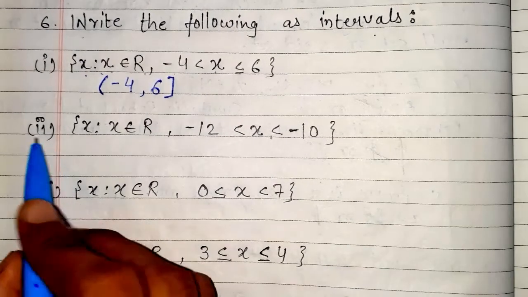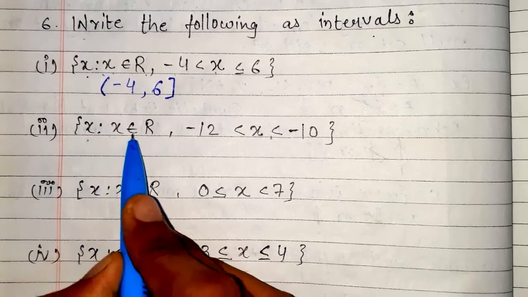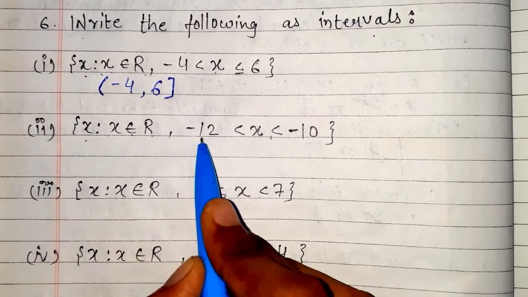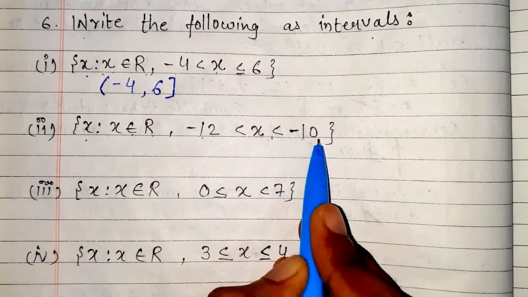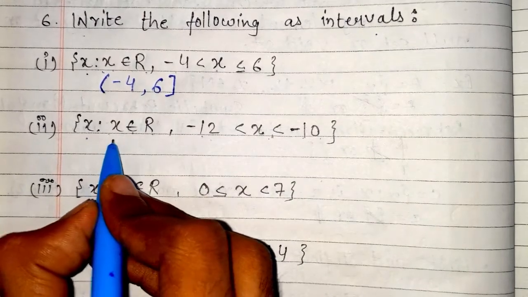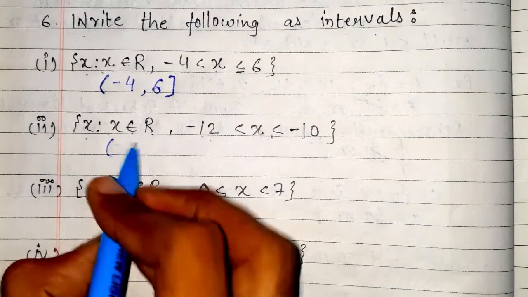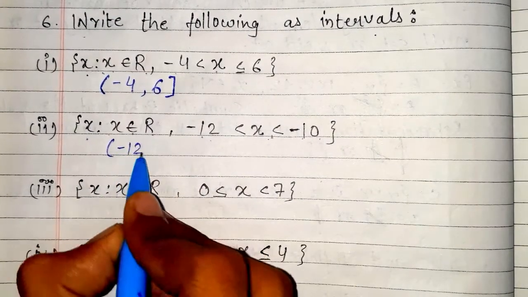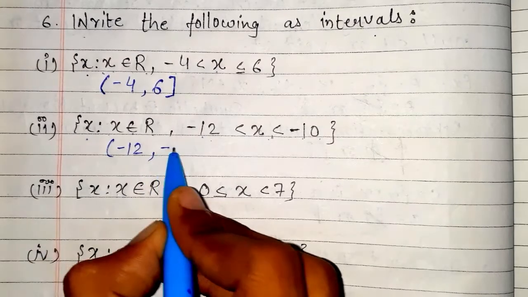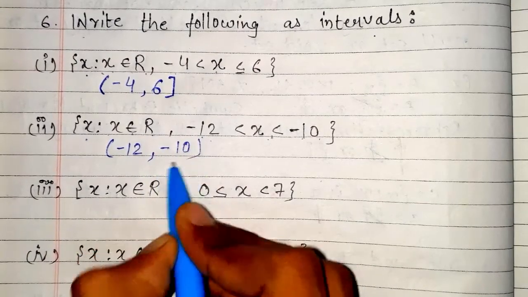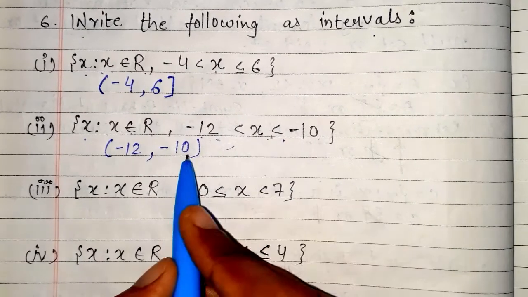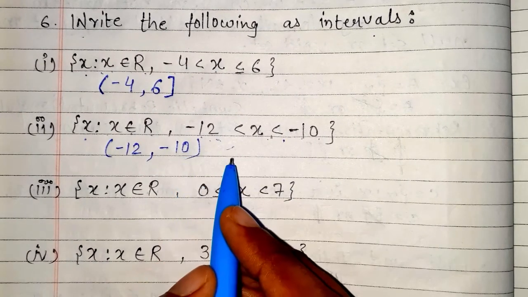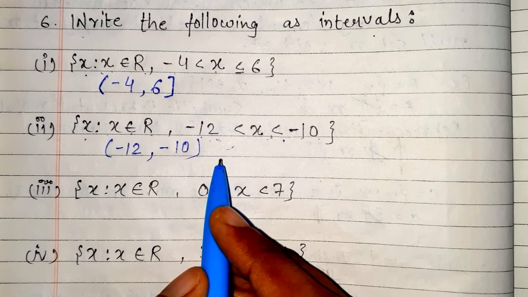Now the second question is x is such that x belongs to real number where x is greater than -12 and less than -10. So we write round bracket -12 comma -10 round bracket because all of them are in open interval.